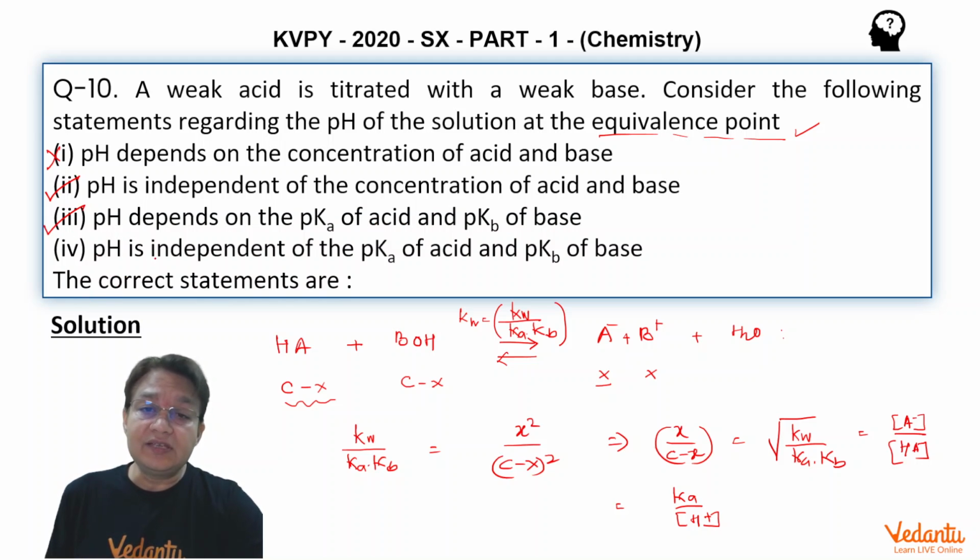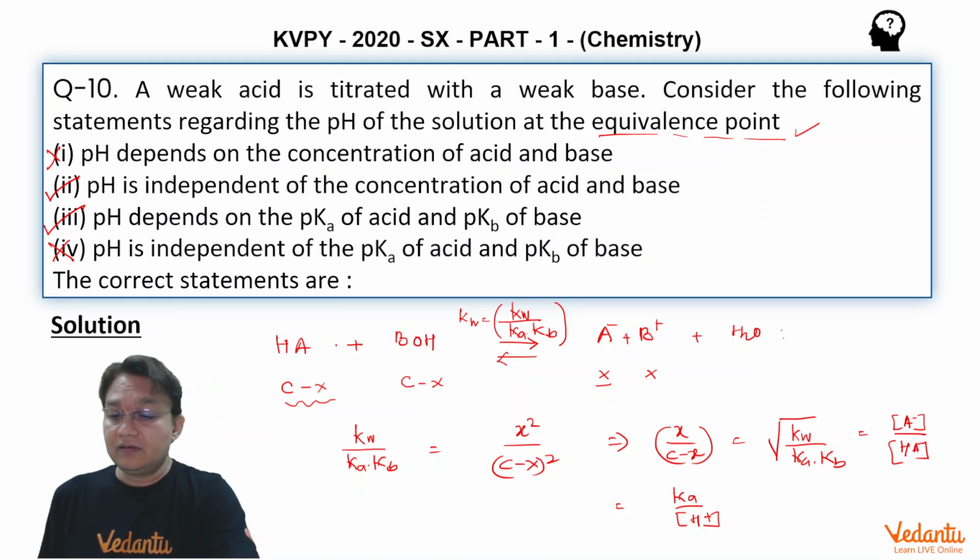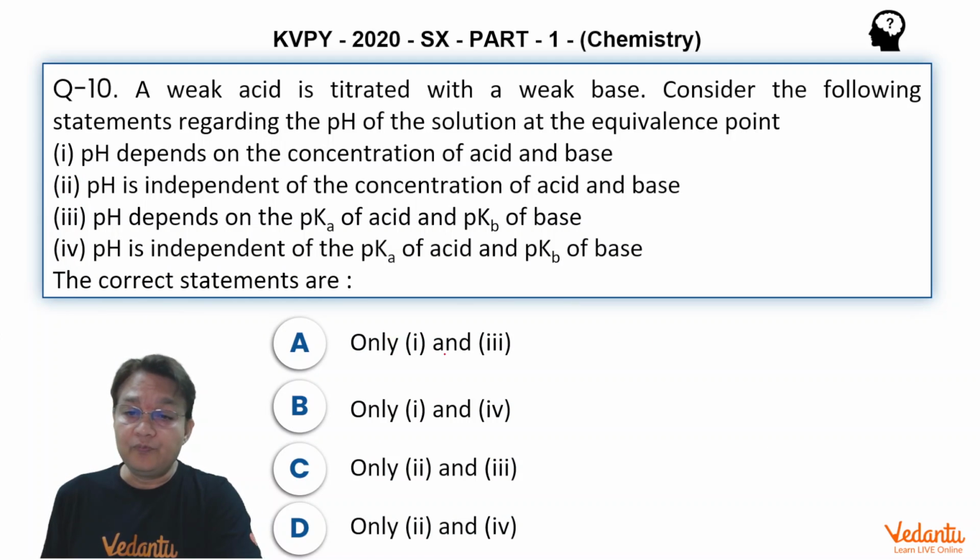And the fourth, pH is independent of pKa of acid and pKb of base, is an incorrect option. So only 2 and 3 are the correct options.